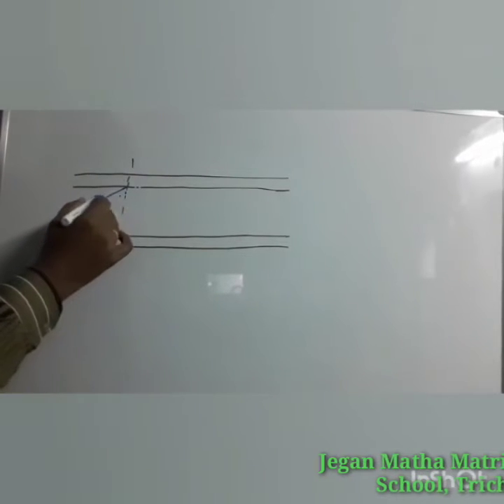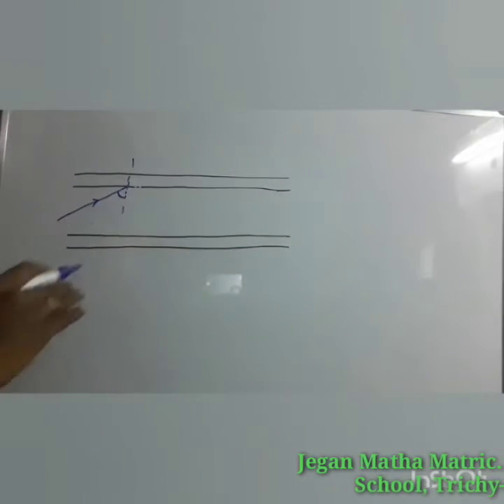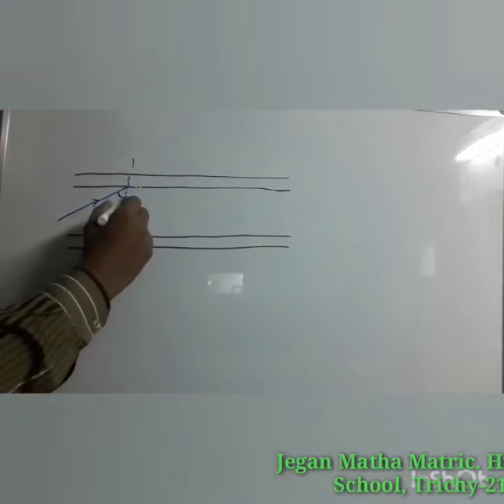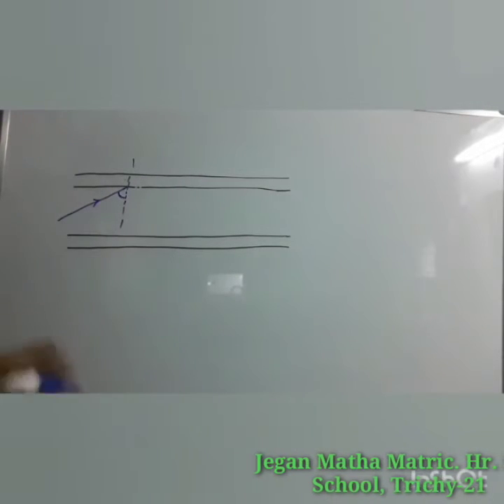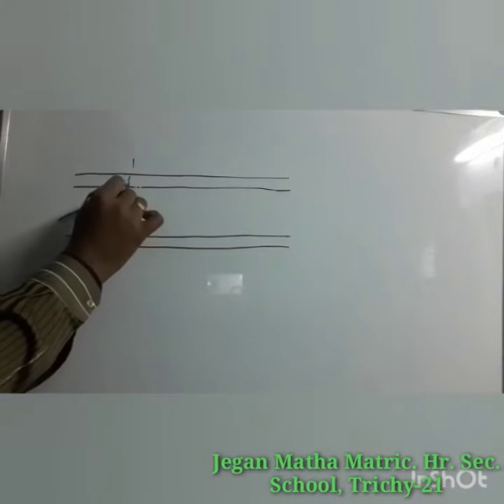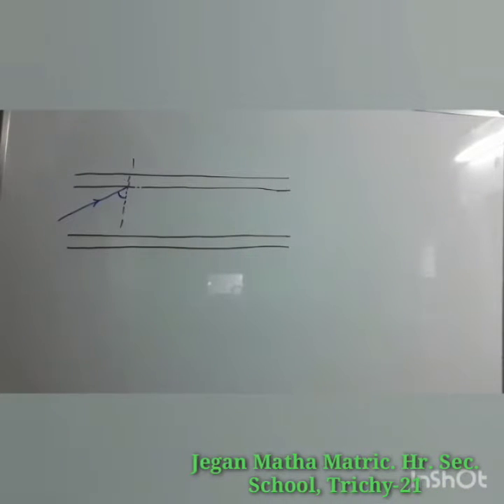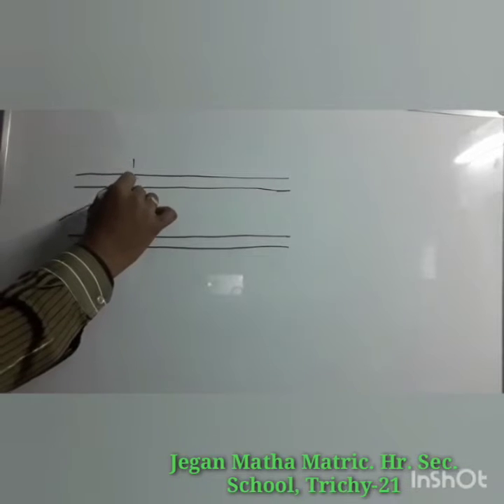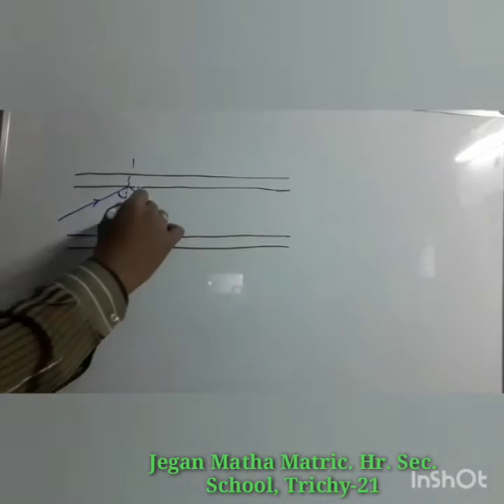Here this angle should be greater than the critical angle. Then that undergoes total internal reflection. So that ray cannot escape into the cladding, that will be reflected within the core itself.